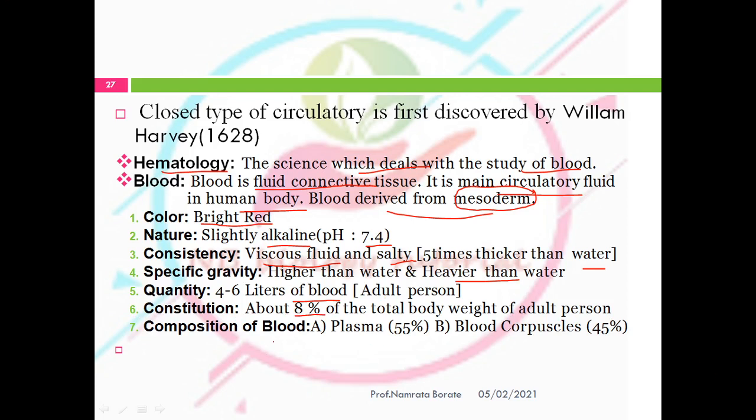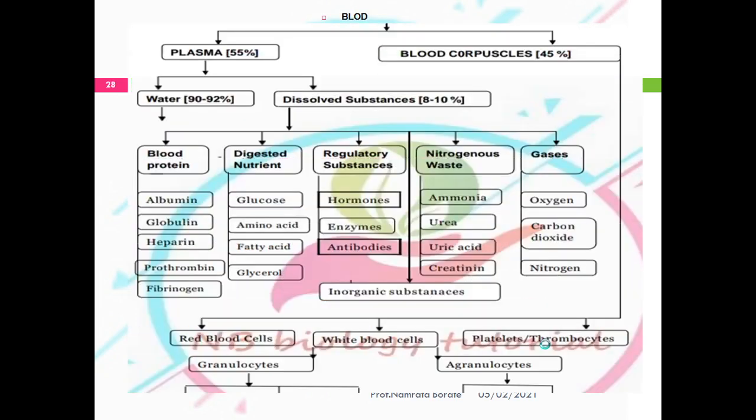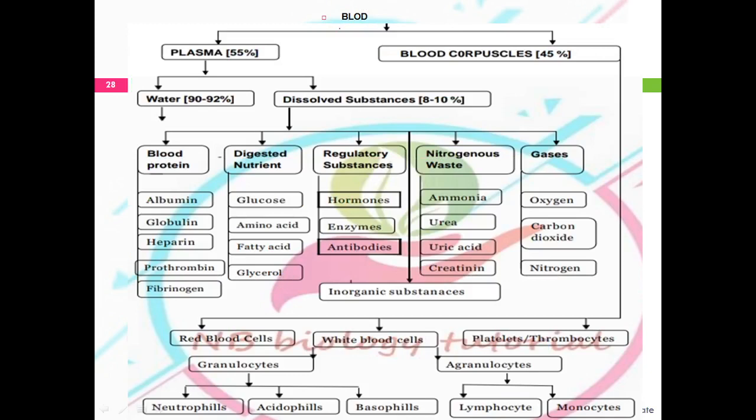The blood shows two important compositions. The first one is plasma and the second one is the formed element, known as the blood corpuscles, or blood cells. The plasma is near about 55% and the blood corpuscles are near about 45%. So what is blood? The blood has two components. The first one is the plasma and the second one is the blood corpuscles.